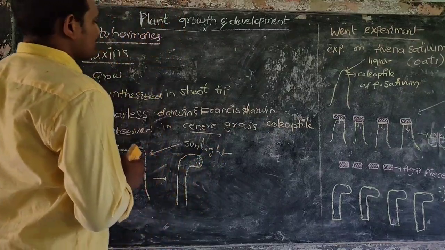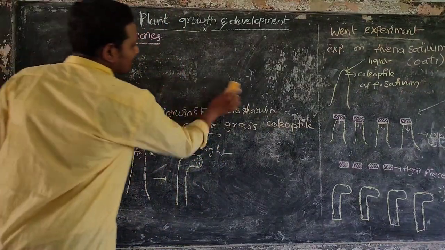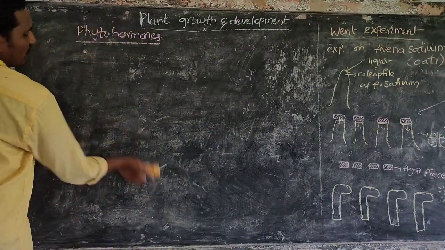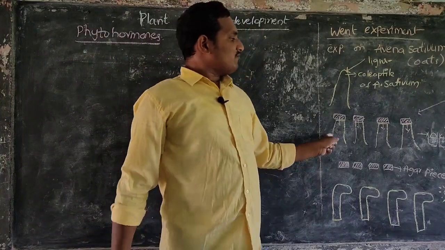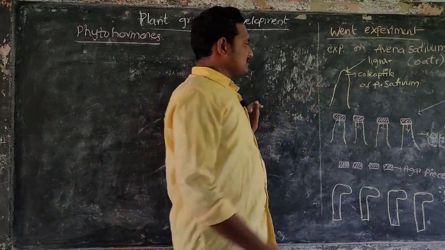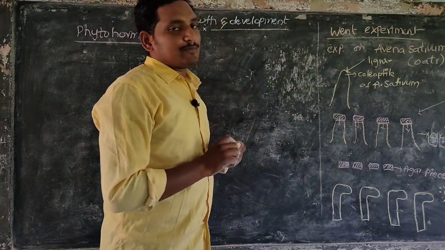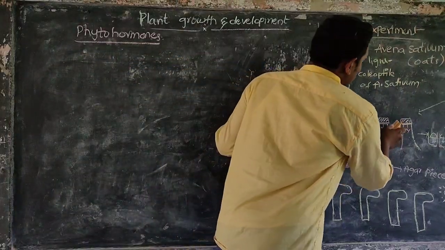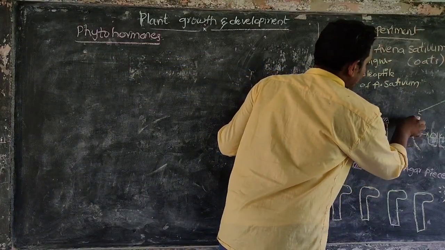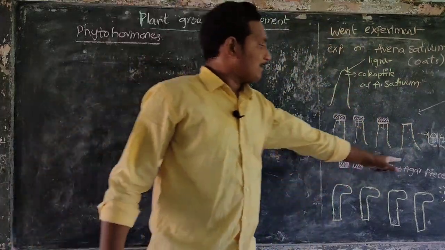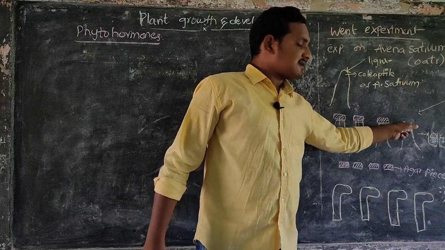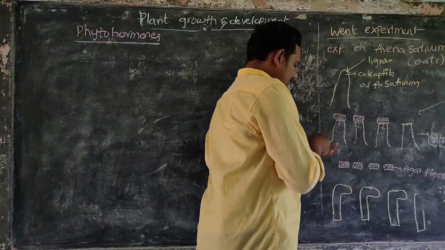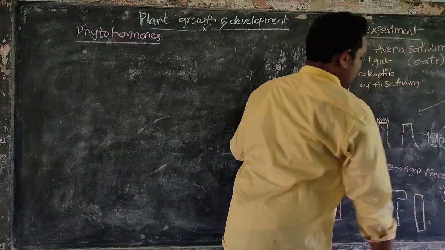And one more thing, two scientists observed here. When we do not keep this agar piece on the removed coleoptile, that coleoptile does not bend towards the sunlight. It is always straight.